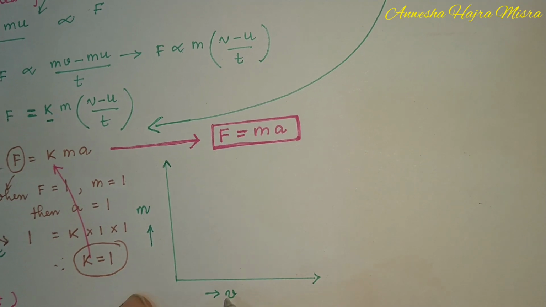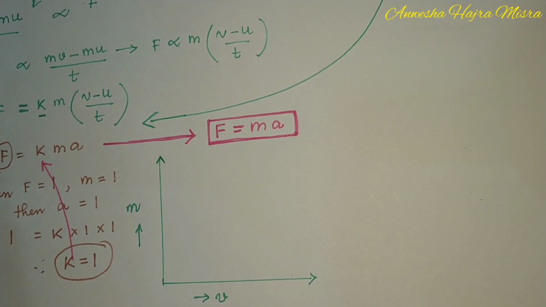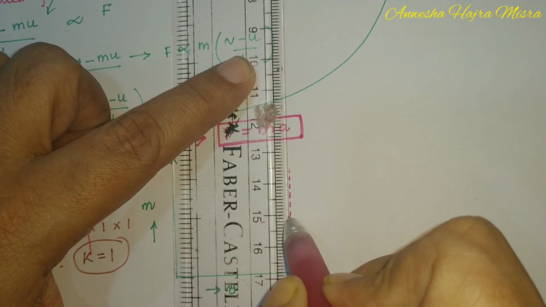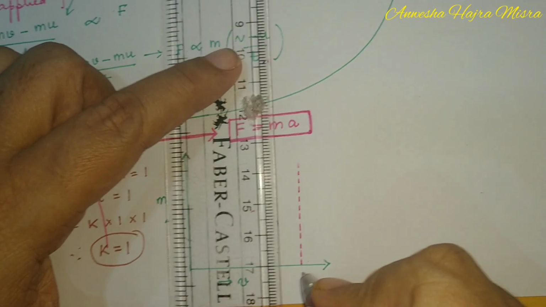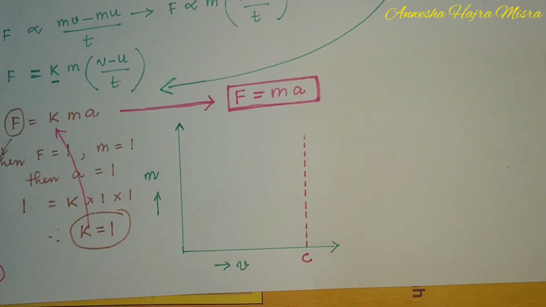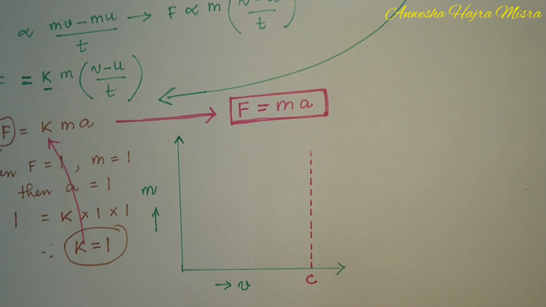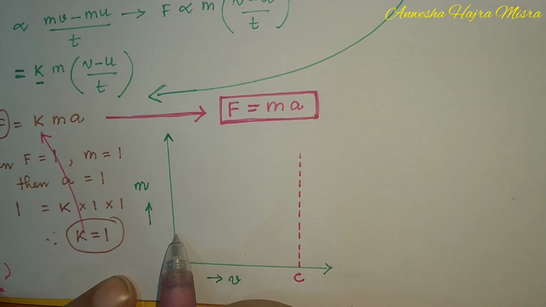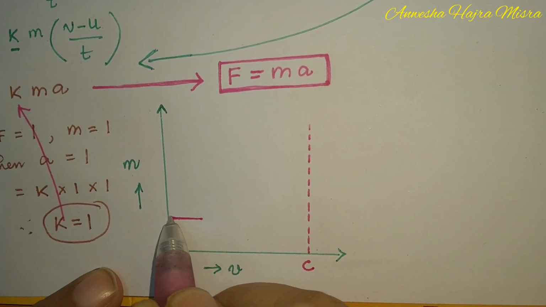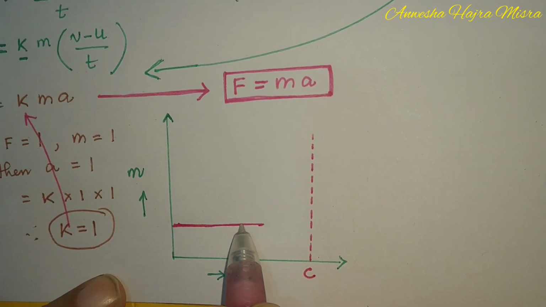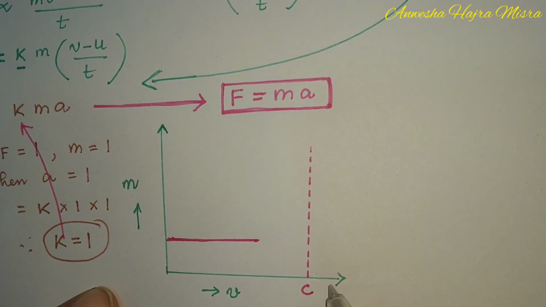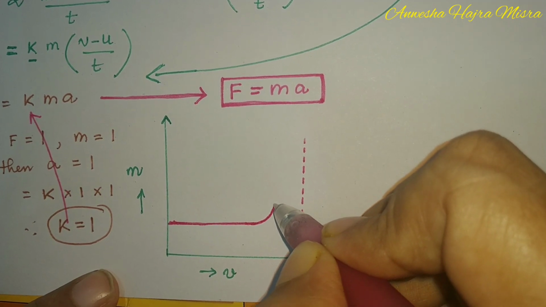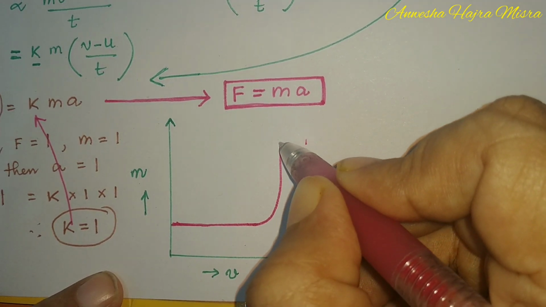When speed is very much less than the speed of light, say this is the speed of light, what happens? Initially, the mass of the body remains constant for low speed. But as it approaches the speed of light, the mass increases and goes to infinity.